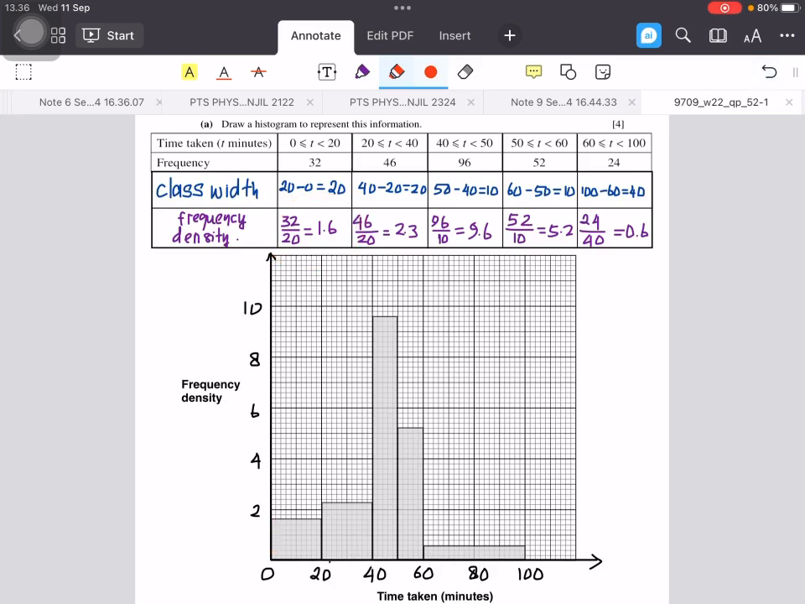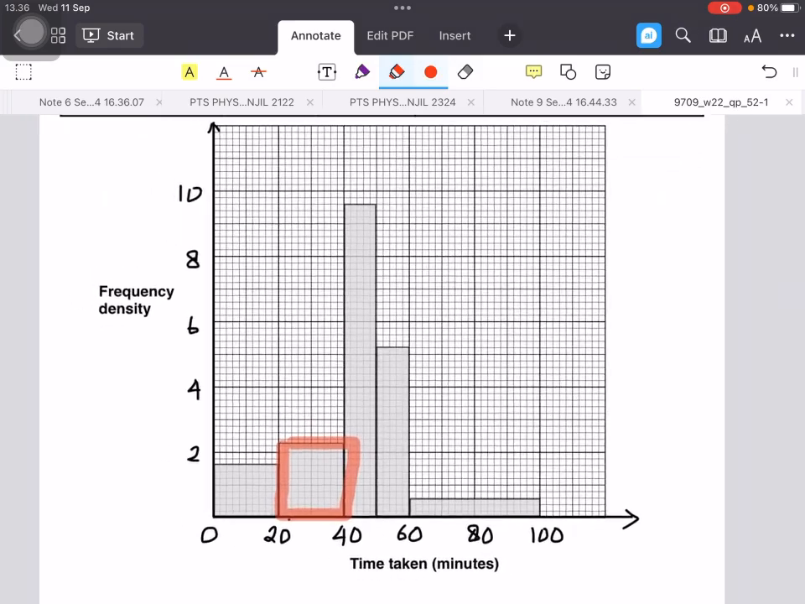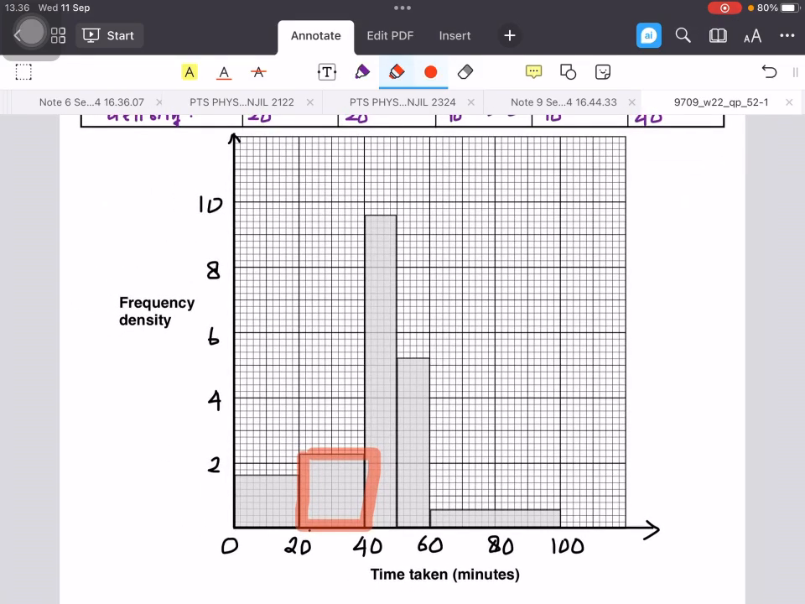Same thing, we draw the rectangle for the second class using this frequency density, and so on until we draw the last rectangle from 60 to 100, which is very short compared with the other classes. So students, this is the complete histogram. Now we continue to part B.